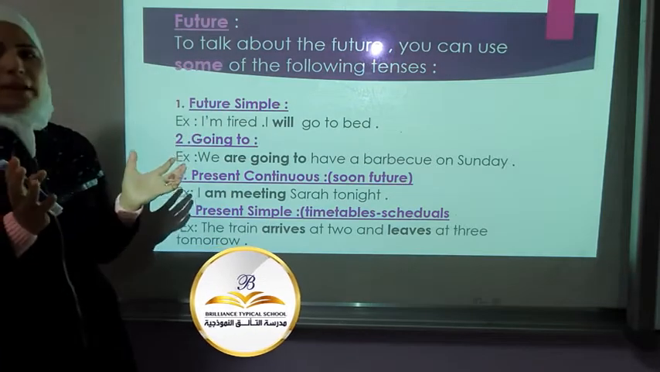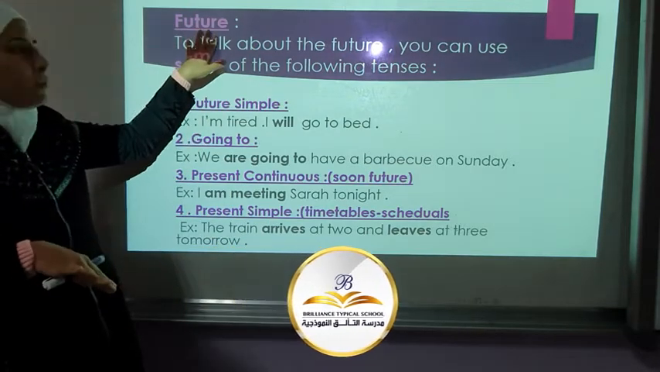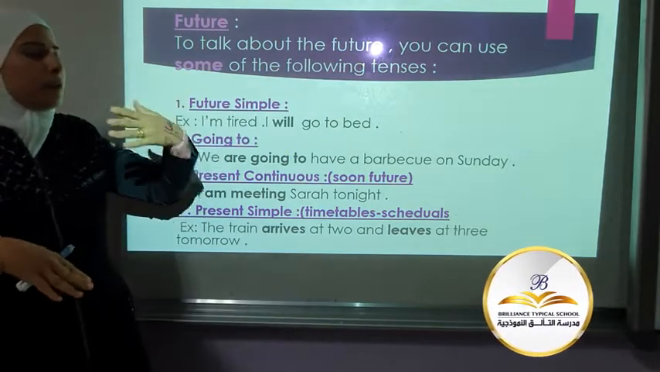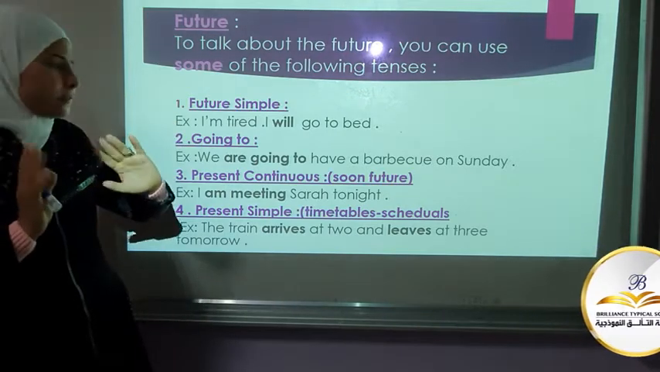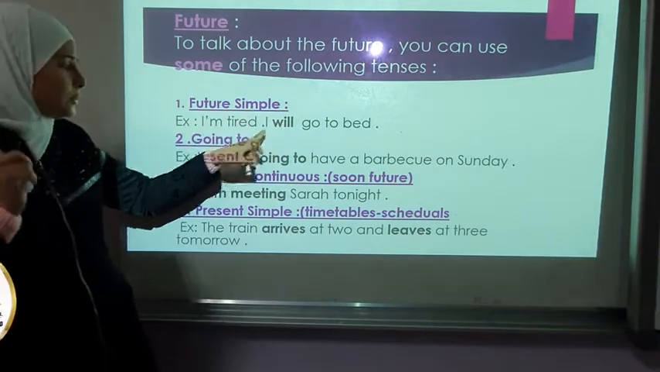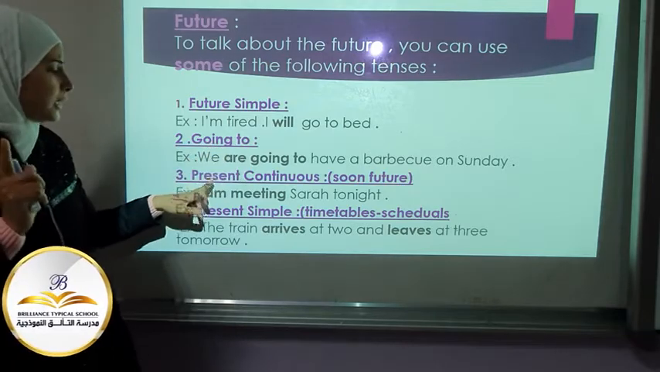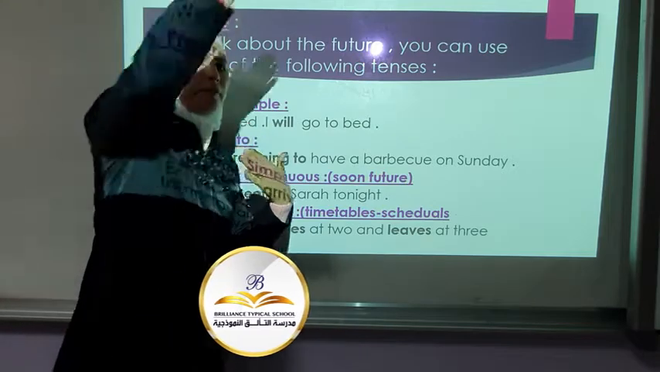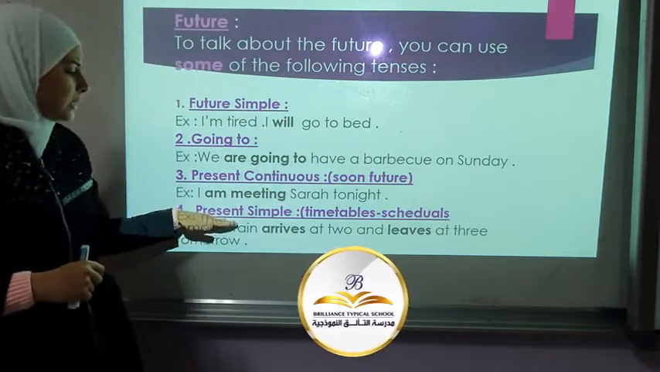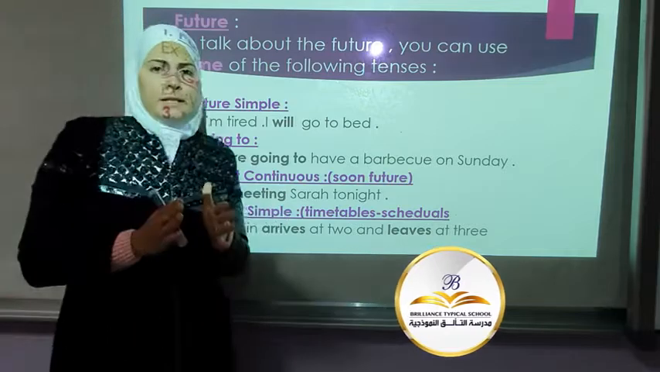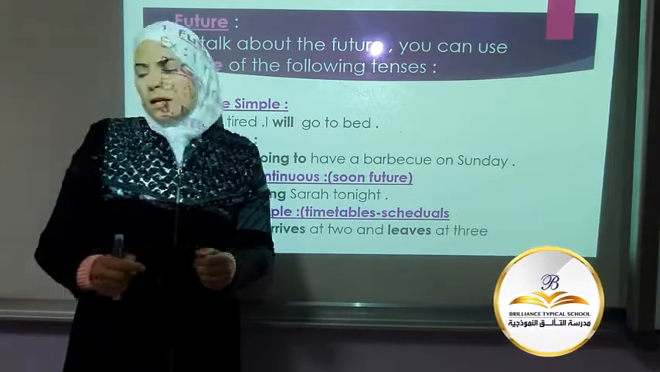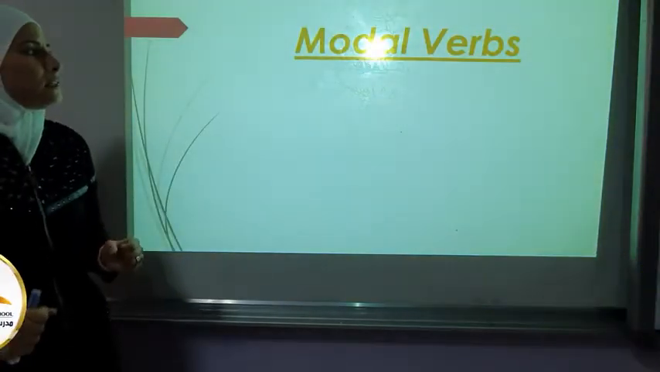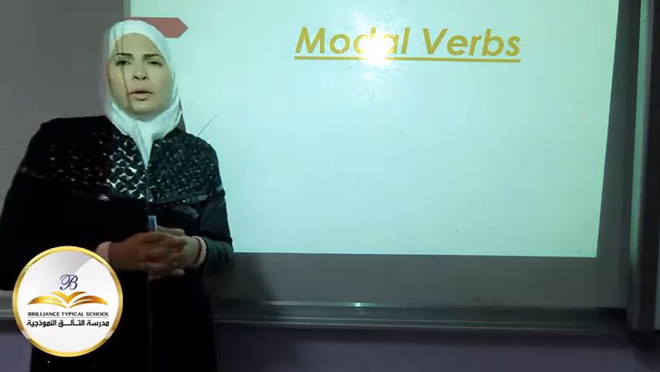So just to put it together, today's lesson is about the future, ways to talk about the future. We've got so many ways, we are going to cover at least 4 ways. Number 1, future simple with will. Number 2, going to. Number 3, present continuous to talk about soon future, not far future. And present simple to talk about fixed events, timetables, and schedules. Let's start with the first one, which is future simple with will.